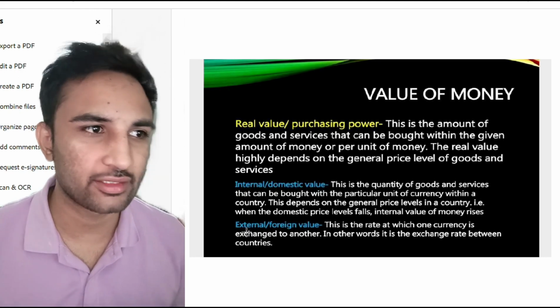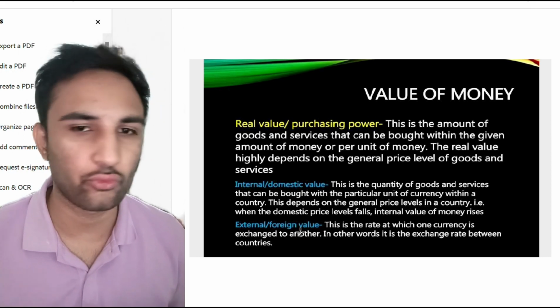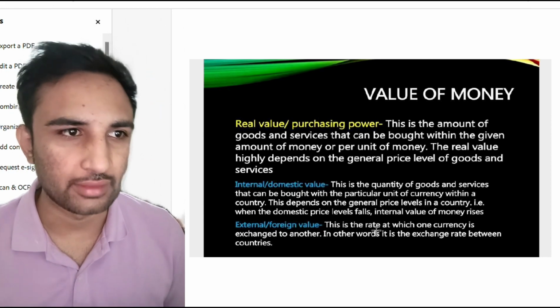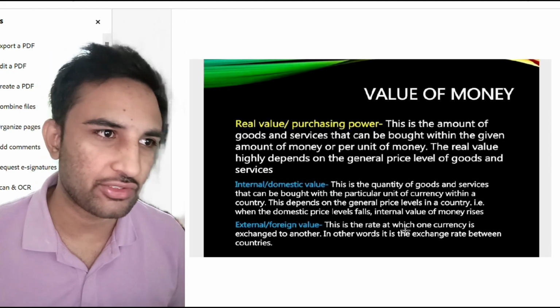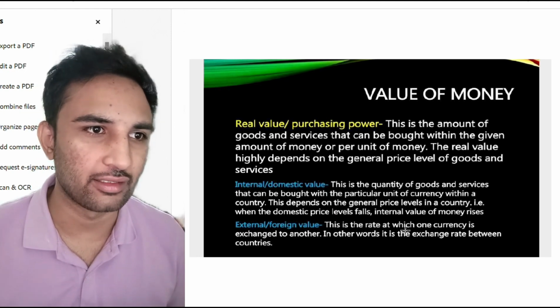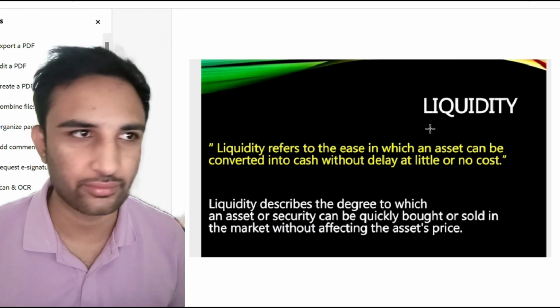So what is the external value of money, also called the foreign value of money? This is the rate at which one currency is exchanged for another. In other words, it is the exchange rate between two countries.